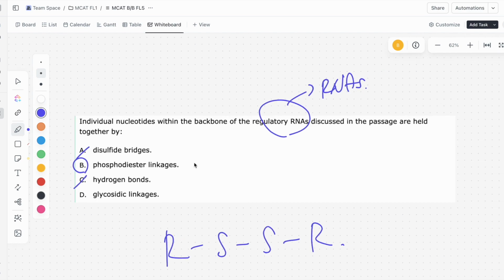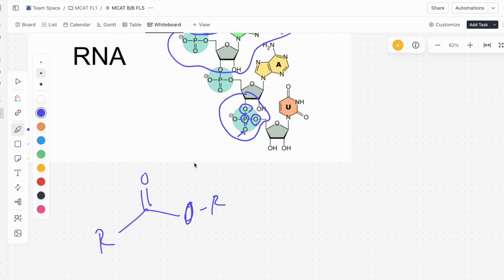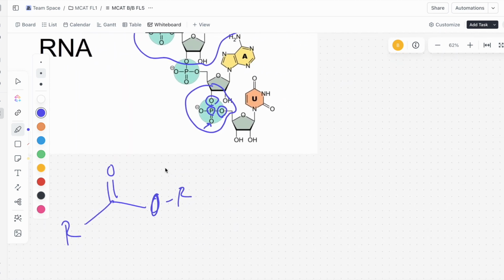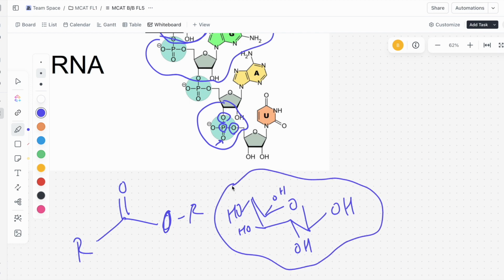Finally, glycosidic linkages. This might be the closest answer, the second closest answer, but we'll go into why it's not quite what it is. So what are glycosidic linkages? Let's draw the backbone of a sugar here. So this is the backbone. Let's say this is our sugar here, and we're actually missing a bunch of hydroxyl groups, but I'll just draw them in for the sake of being accurate. I believe this is glucose, what I've drawn here. So this is our single carbohydrate. Glycosidic linkages are when you have this anomeric oxygen.